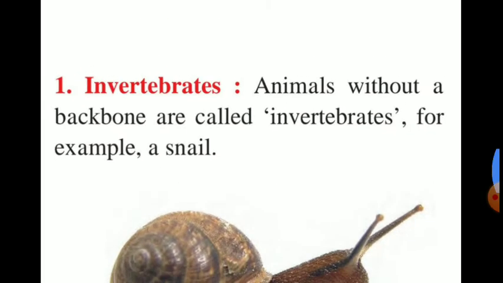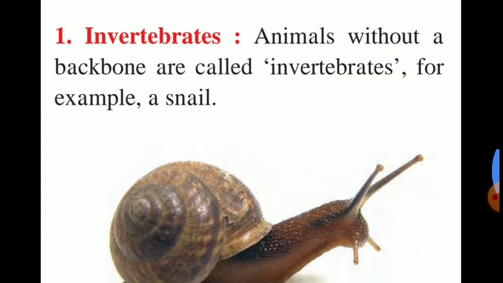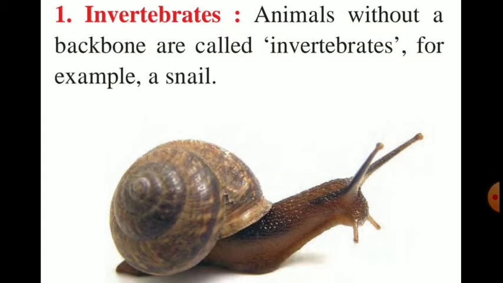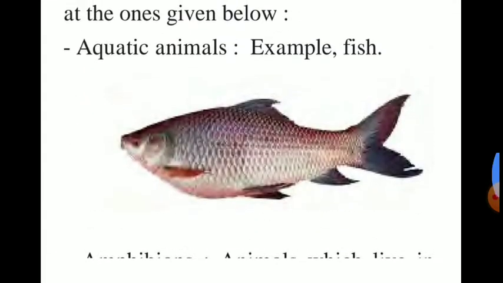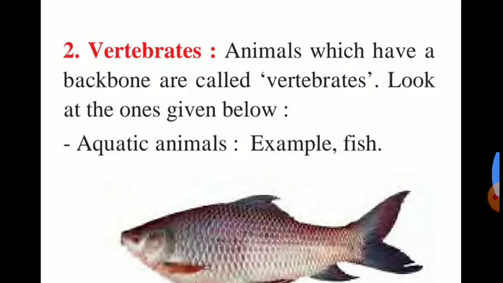So these are the invertebrates. If we take our hand to the back side, there is one of the longest chains of bones, that is the backbone. We can call it the vertebra also, cervical vertebrae, 36, 39 or so. Animals without a backbone are called invertebrates, for example a snail. These are the vertebrates, which have a backbone. Animals which have a backbone are called vertebrates.